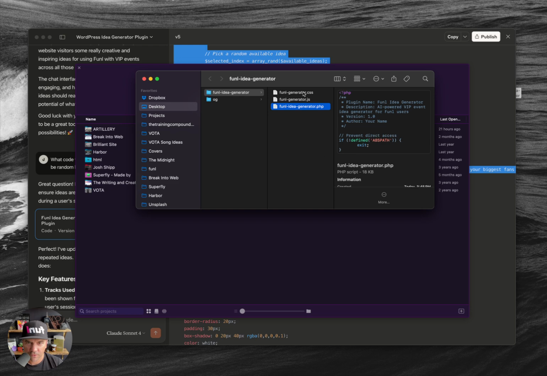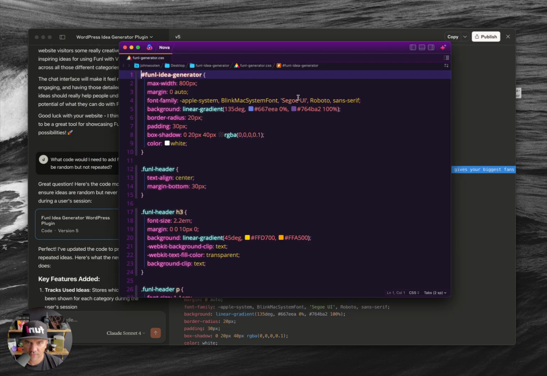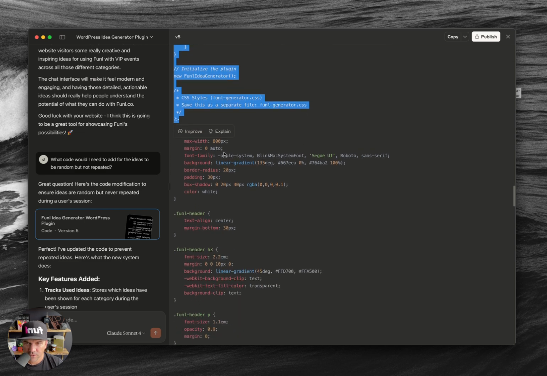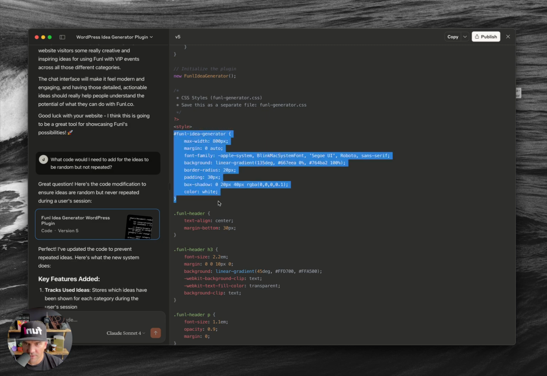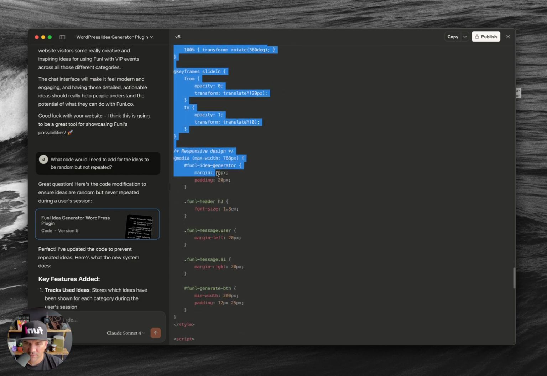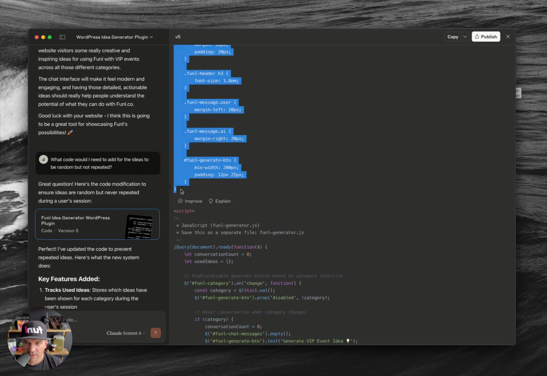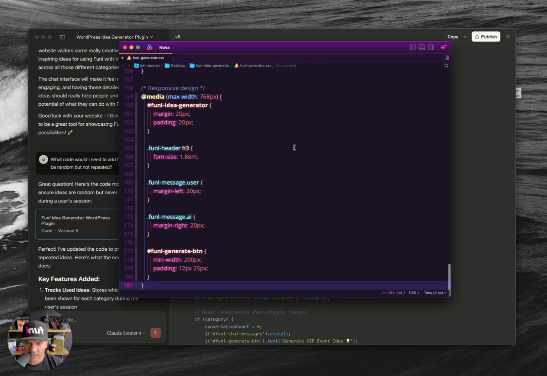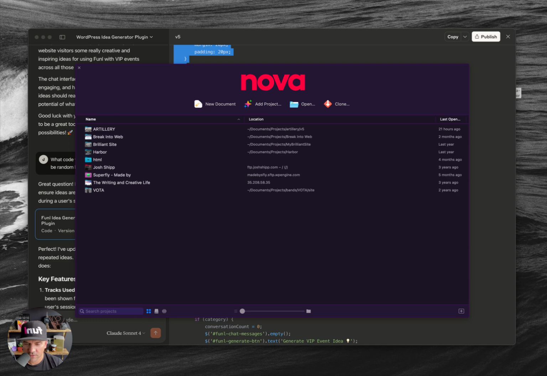Next, I'm going to work on the CSS. And so this time I know I don't need that style tag, so I'm just going to start right underneath it, and I'm going to go right before the closing style tag. There we go, right there. Copy, select all, paste, save, close.